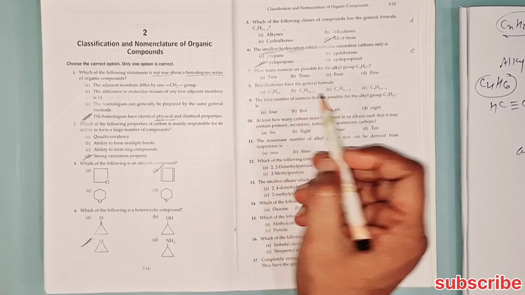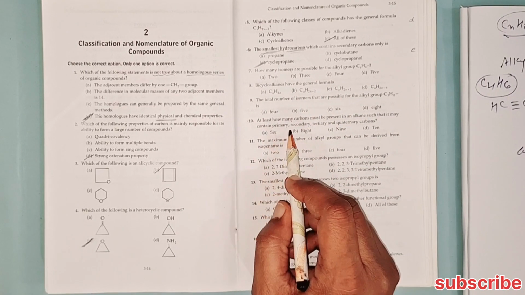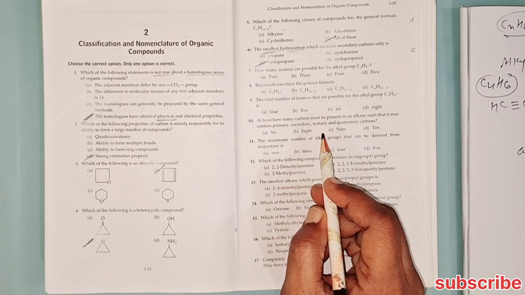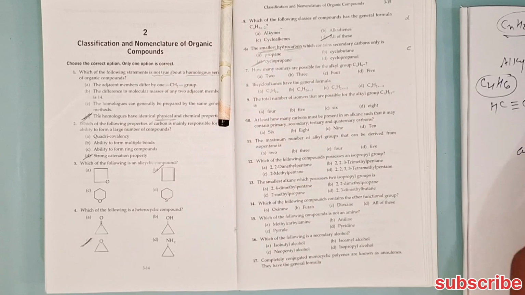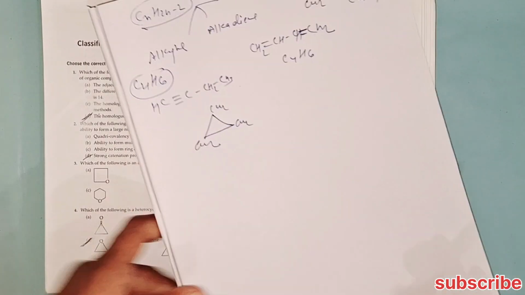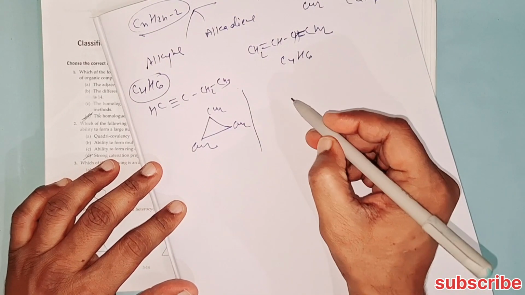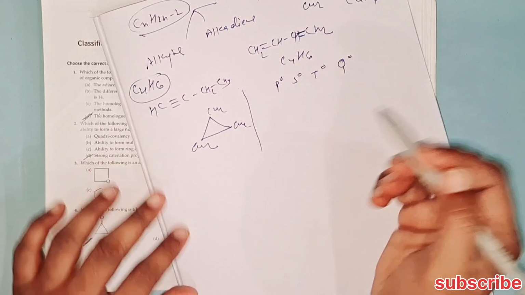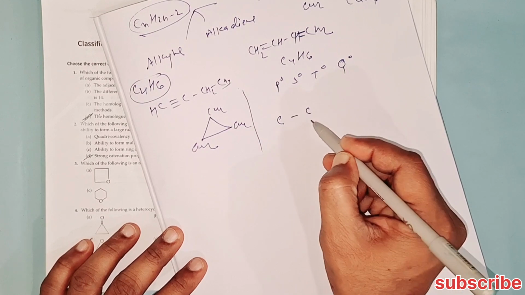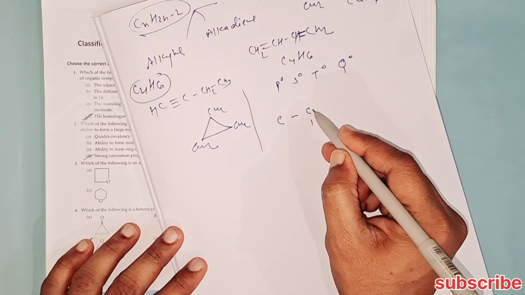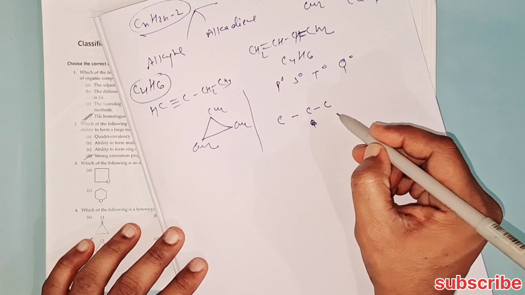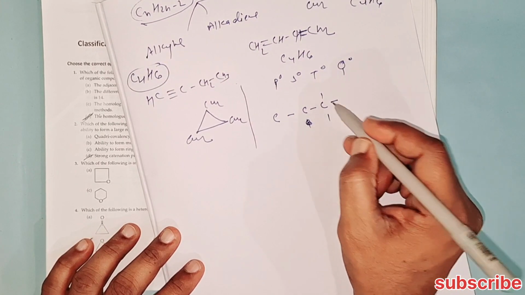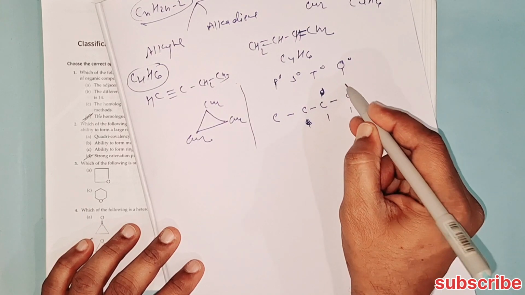Next, at least how many carbons must be present in an alkane such that it may contain primary, secondary, tertiary and quaternary carbon? If an alkane is concerned, then all the types: primary, then secondary, then tertiary, then quaternary.